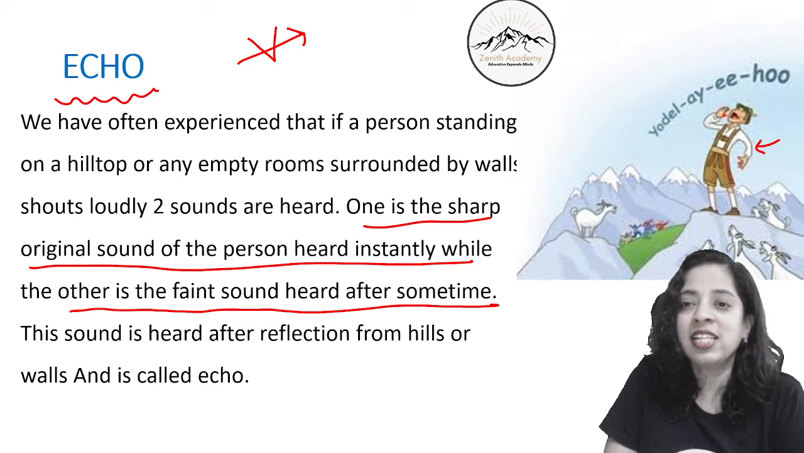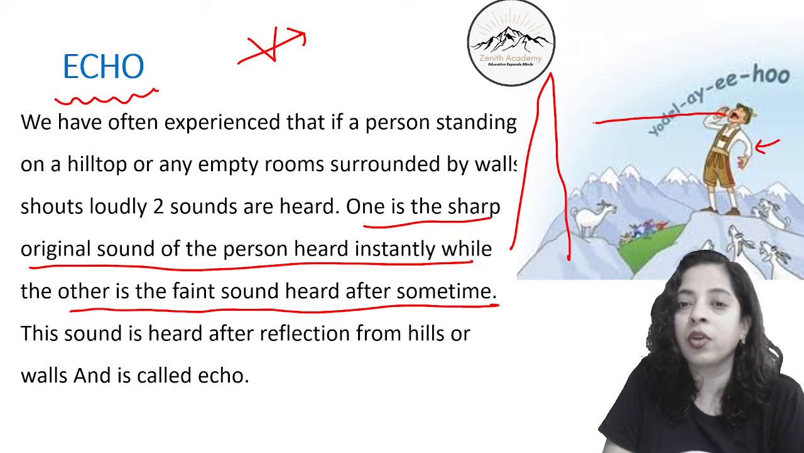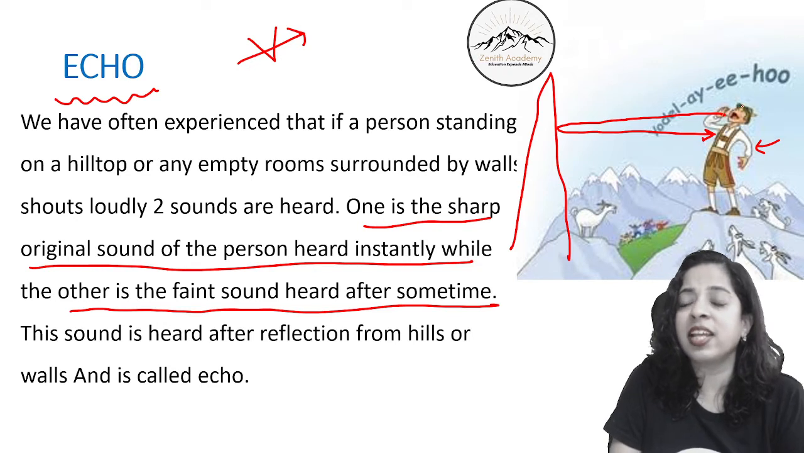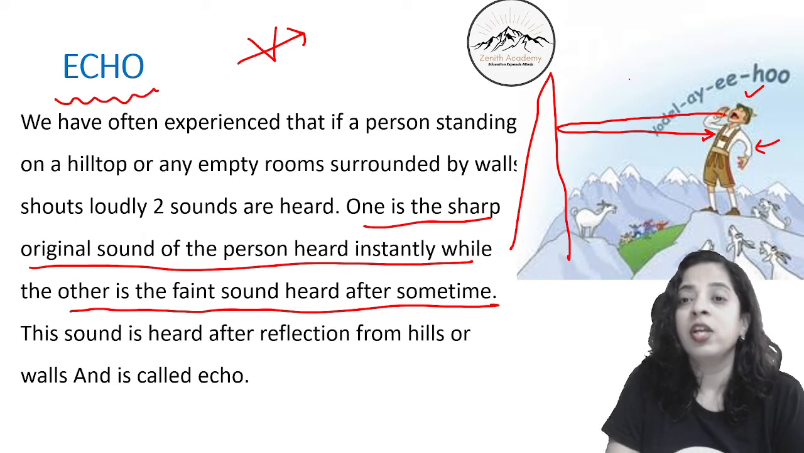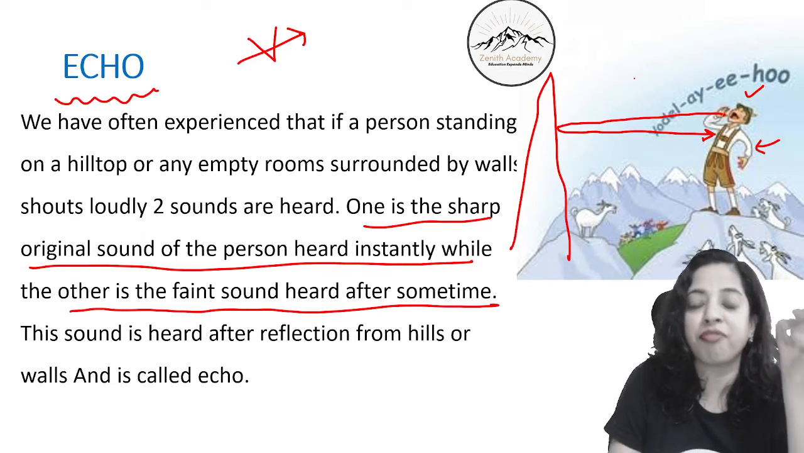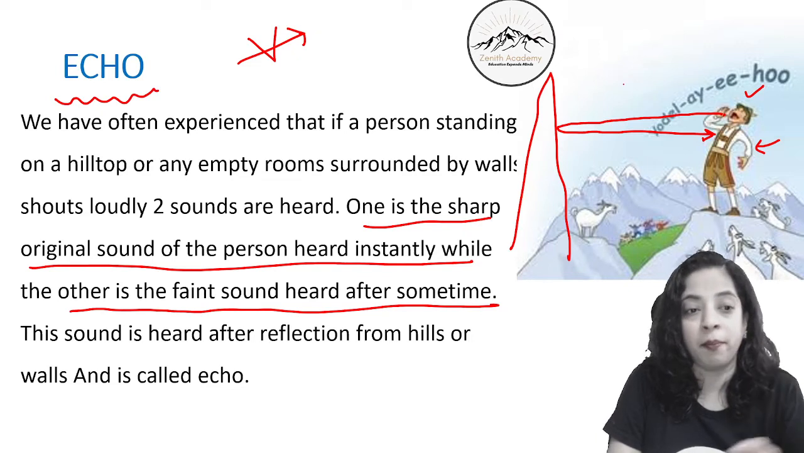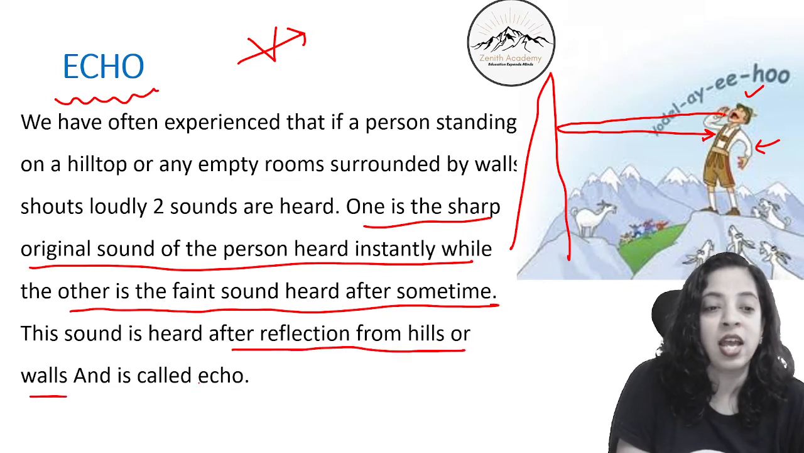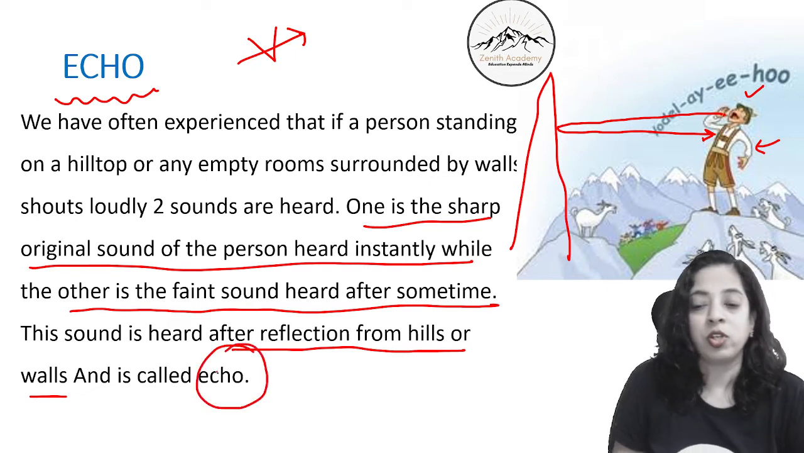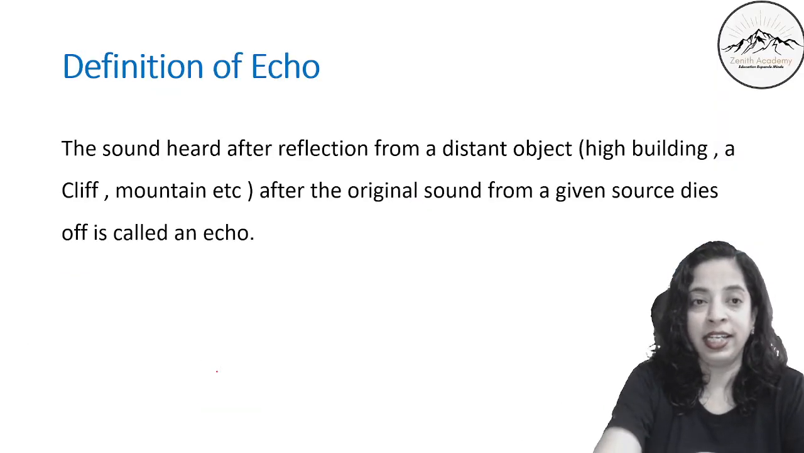So if he is shouting and there are mountain cliffs, the sound will go here, strike and come back to him. So first, instantly, he will hear his own sound, then the sound will go back, reflect and come back to him. So that will be the second sound, which is a faint sound heard after some time. And this sound is heard after reflection from hills or walls, and this is called an echo. So let me explain echo in detail.